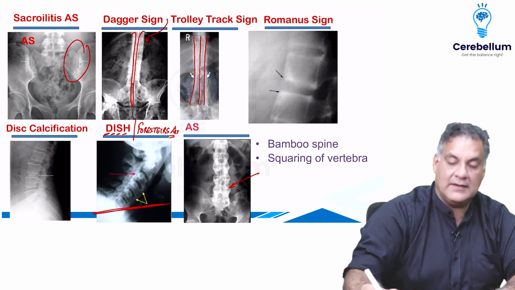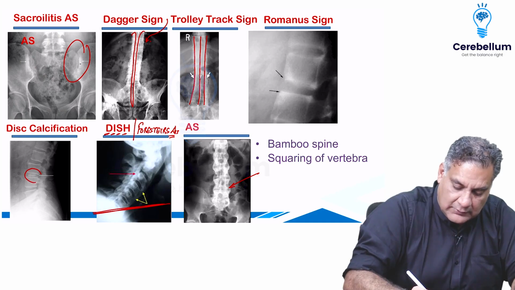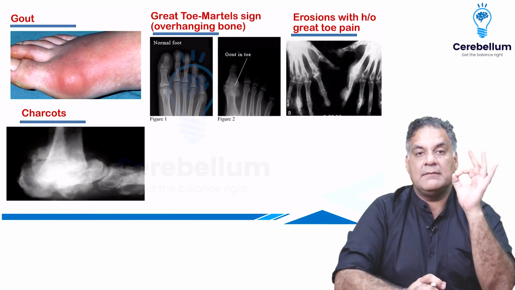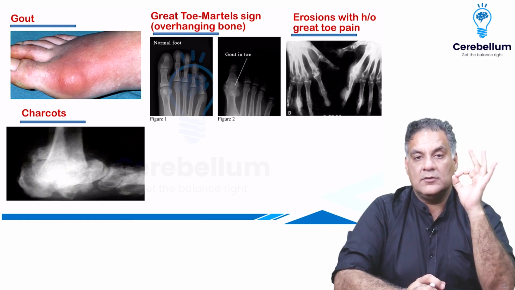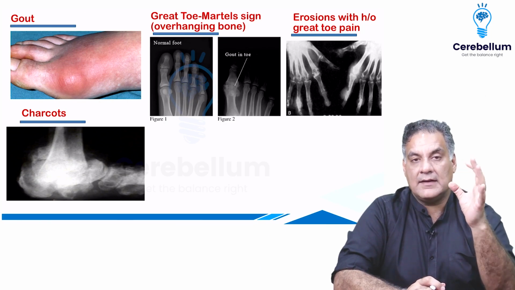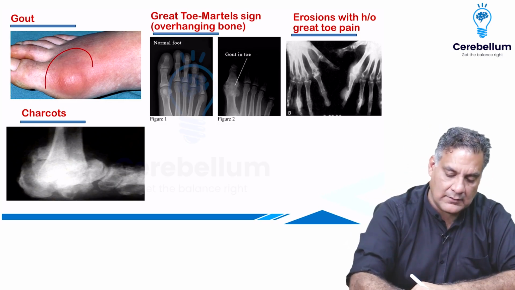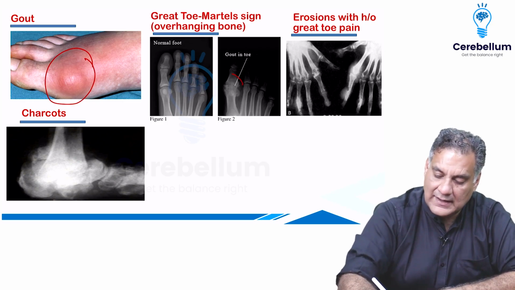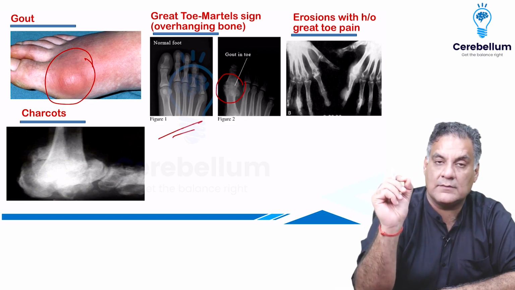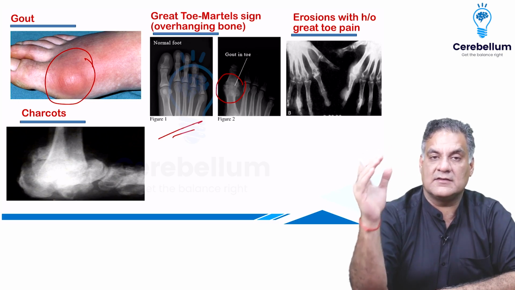So you will see flowing calcification in them, or you can have ochronosis or alkaptonuria causing intervertebral disc calcification. Remember one thing: an inflamed great toe with uric acid crystals, which are negatively birefringent, in a middle-aged man with a history of protein and alcohol intake is gout. There can be overhanging bony edges, called the Martel sign, and rat bite erosions seen in gout.